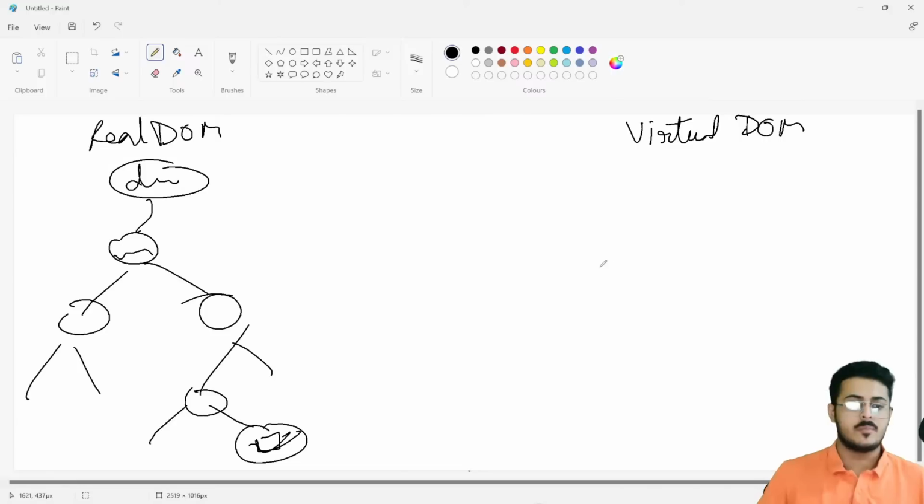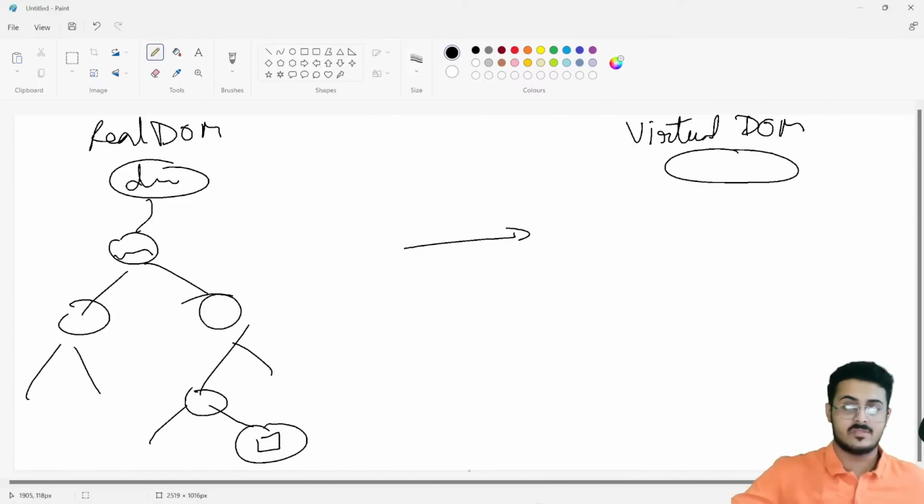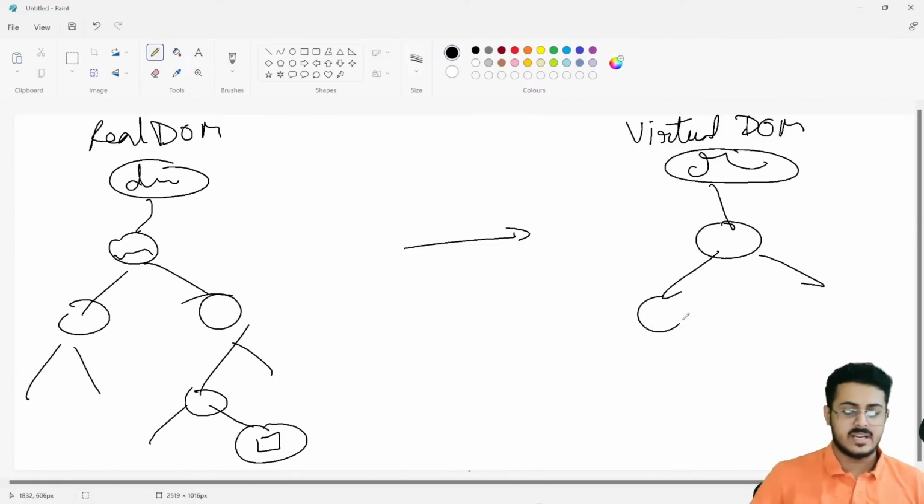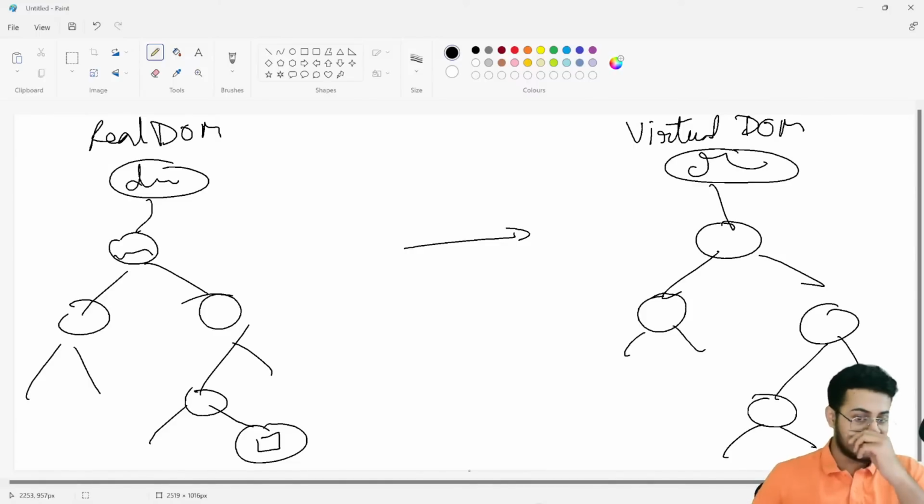What the virtual DOM does is, whenever you check something, it will not check it inside the real DOM. It will create a virtual DOM, a copy of this particular DOM. Whenever you do anything on the website, it will create a copy of the exact same DOM tree, and it will check the checkbox in the virtual DOM.